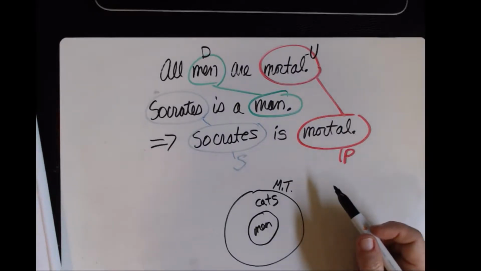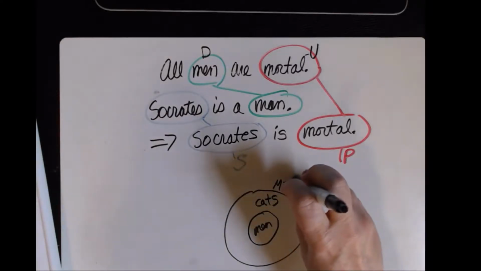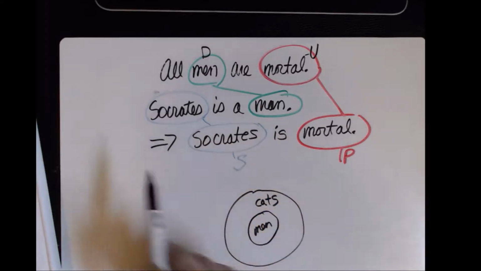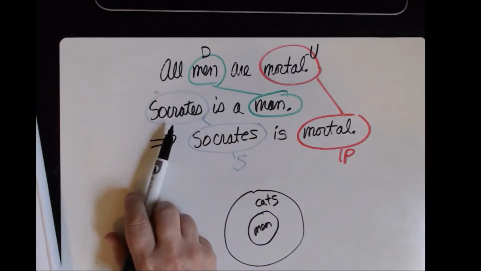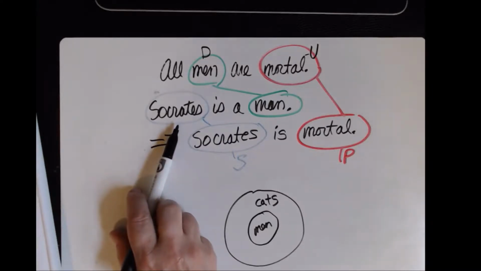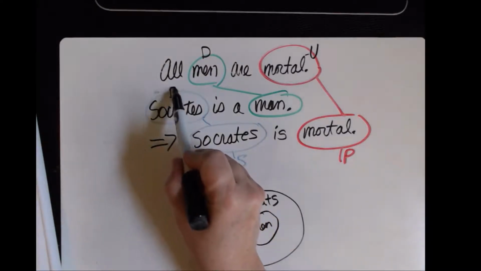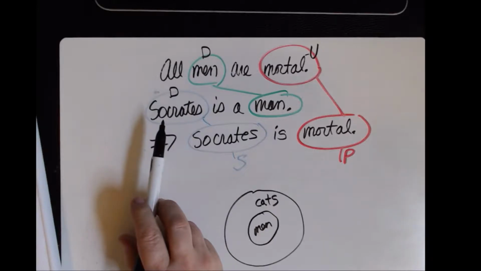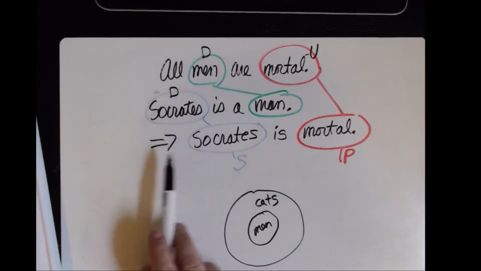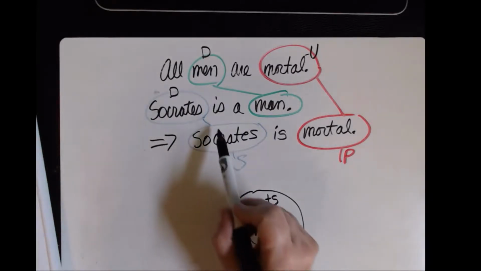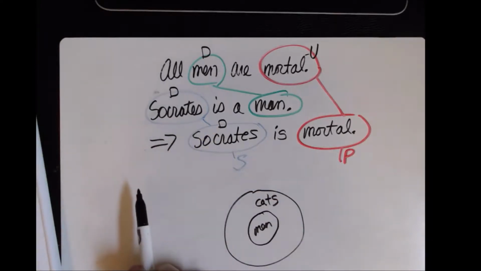Let's come down to the next one. Socrates is a man. Am I referring to all the things that are Socrates, have ever been Socrates, or ever will? Well, I'm referring to one particular Socrates, and so it's only one, but it's all of that one. Therefore, yes, this one is distributed. Therefore, Socrates, once again, same argument as above, that one is also distributed.